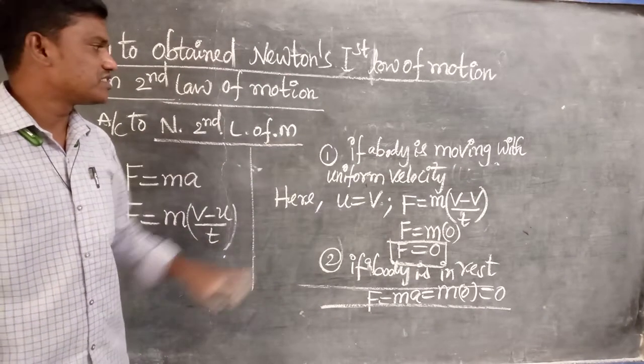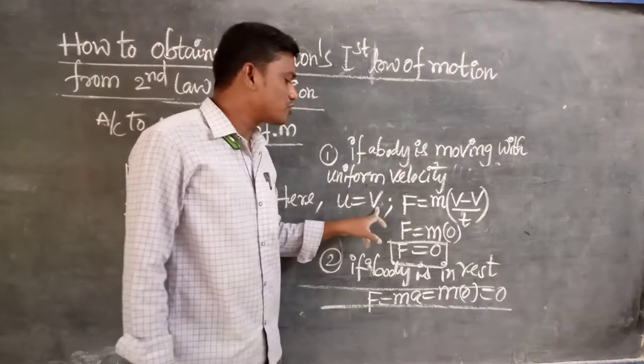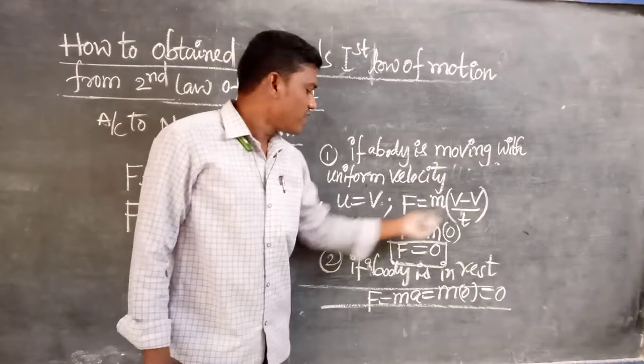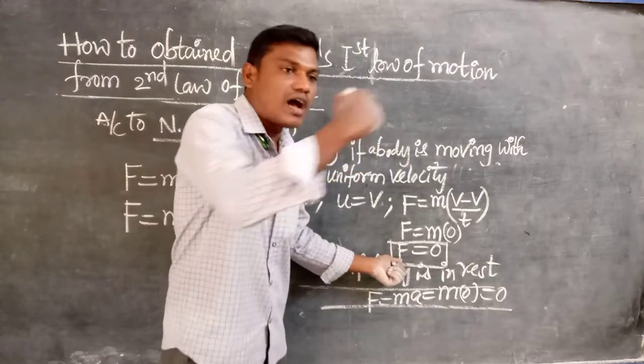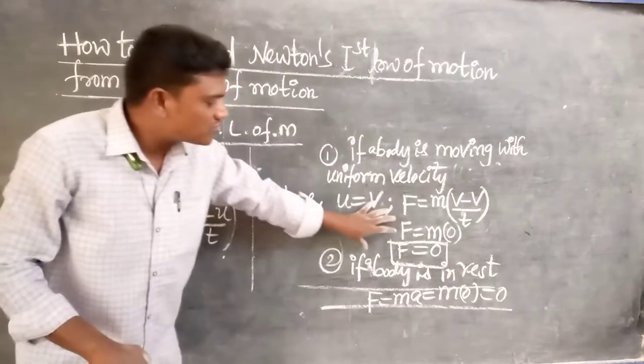So the first thing is, if a body is in motion with uniform velocity, u equals v. At that time, when these values are substituted in the second law of motion, finally the F value is 0. It's nothing but: if a body is already in uniform motion, it continues to be in motion when no forces act on it.